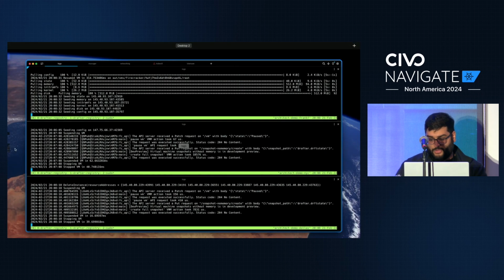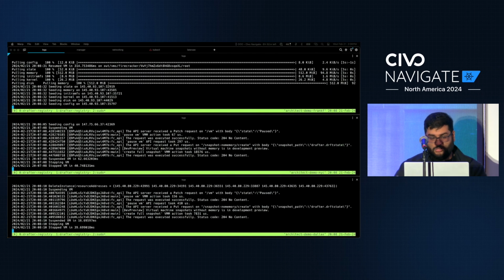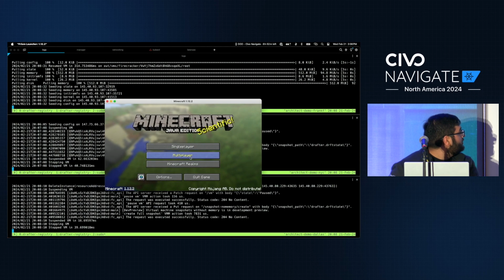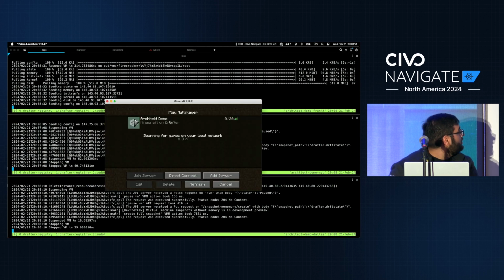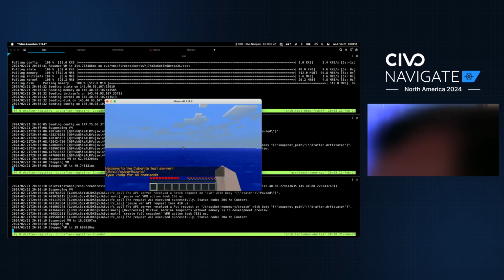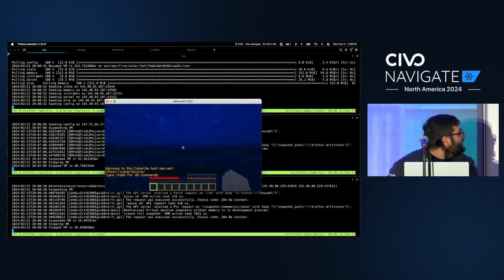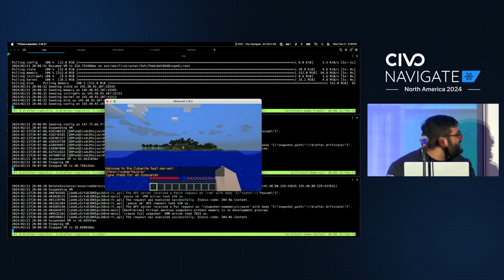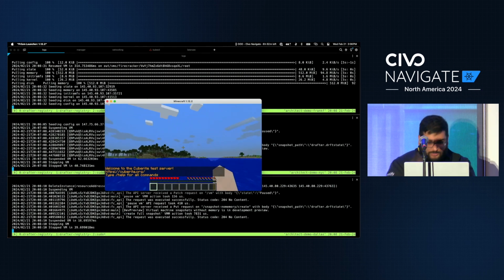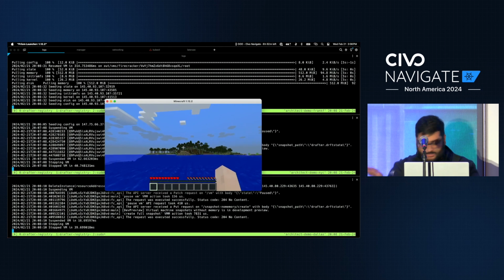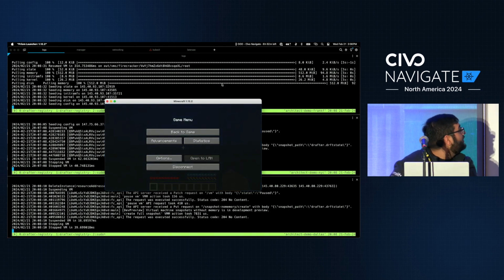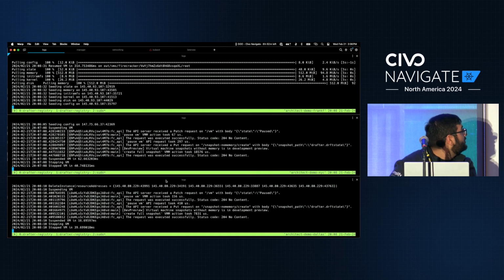Now why don't I move the Minecraft client over to this new screen? Great. And it has decided to put me in the middle of the ocean. Of course it has. Okay, well, this doesn't really affect the demo at all. But you can see, we've connected to Minecraft. It's running here. And because I'm a little bit short on time, I'm actually going to move it directly to Dallas.